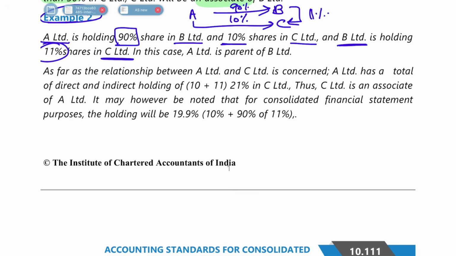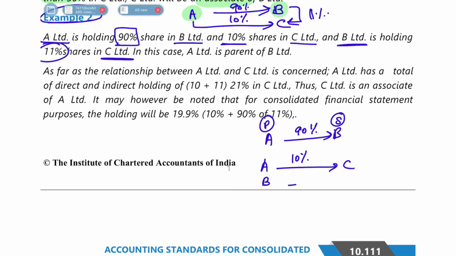So if you see, A is holding 90% in B Limited. So here what will happen? Since A is holding 90% in B Limited, A and B will become parent and subsidiary company. Okay. And then A Limited is holding how much? 10% in C Limited, and B Limited is holding around 11% in C Limited.